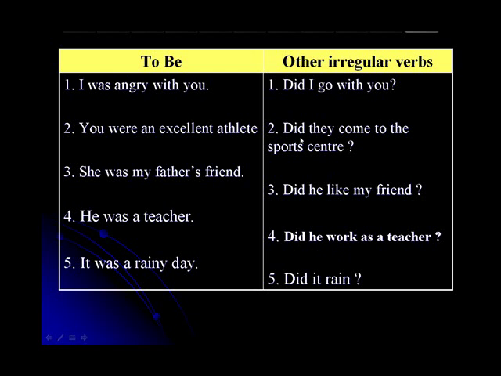Did it rain? So for questions with other verbs, we use did, then the person, and then the verb. But for questions with to be, we just use the verb, singular, plural, whatever. Was I, were you, was she, was he. Okay? We don't say did I was or did you were. No, no, no. We don't use did with to be.